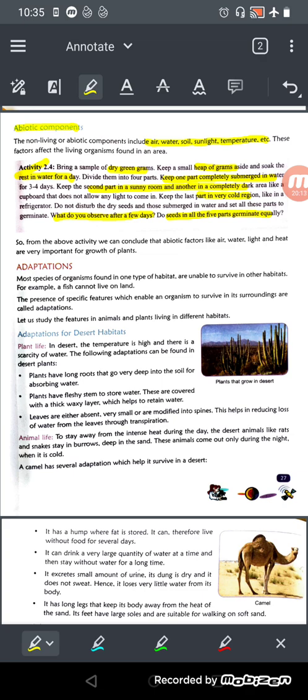And those which have not soaked, जिसको हमने ड्राई ऐसे ही रख दिया था, उसमें कुछ भी नहीं होगा, वो वैसे के वैसे रहेगा because what we need, water, sunlight, air, soil for the proper germination, right. So those which we have soaked for whole night and then हमने उसे sunlight में रख दिया था, that will grow properly. Okay, so from the above activity we can conclude that abiotic factors like air, water, light and heat are very important for the growth of a plant. Okay, so this much in this part.